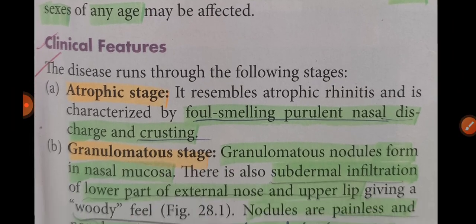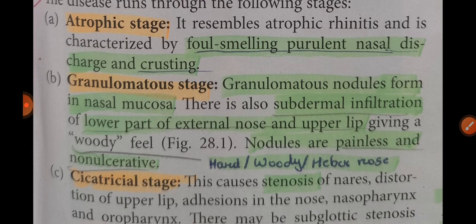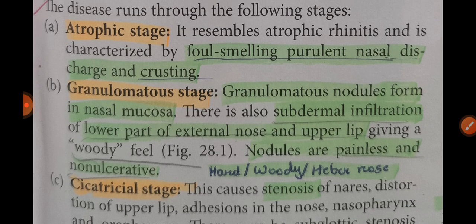Okay, what are the clinical features? There are three stages: atrophic stage, granulomatous stage, and cicatricial stage. The atrophic stage resembles atrophic rhinitis and is characterized by foul smelling purulent nasal discharge and crusting. Whenever you get a case of foul smelling purulent nasal discharge and crusting, think of this. But in atrophic rhinitis there is anosmia, so the patient does not realize how bad the smell from his nose is. Here is the atrophic stage.